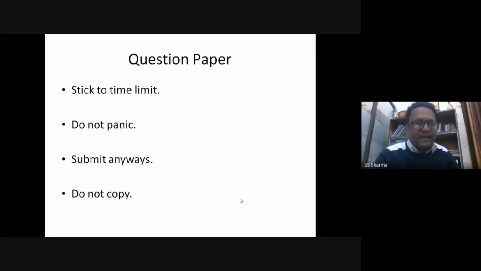Do not panic. And in any circumstances, you have to submit the Google form. If you are not submitting the Google form, you will be marked absent, right? So you have to submit the Google form, and once you have submitted it, after that you can do the rest of the things as mail. But again, the mailing also has to be on time. You cannot mail us after half an hour, or even after 1 minute for that matter, right?